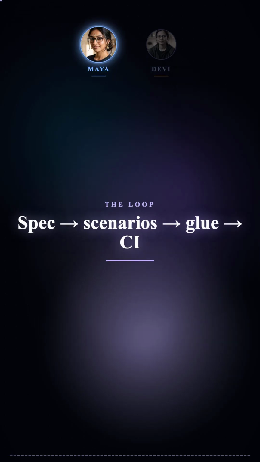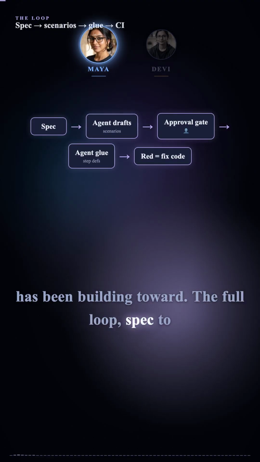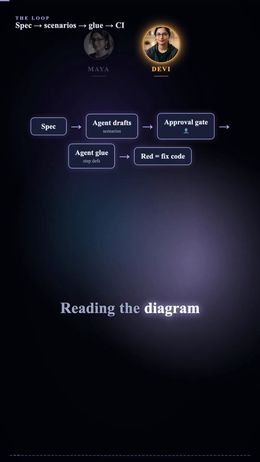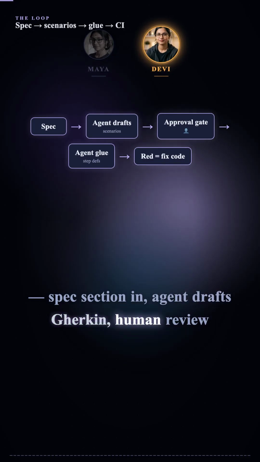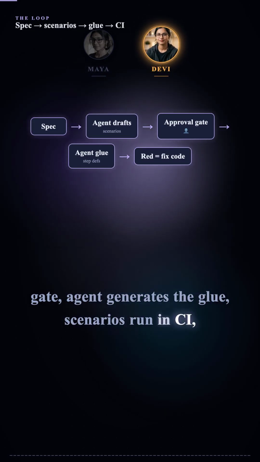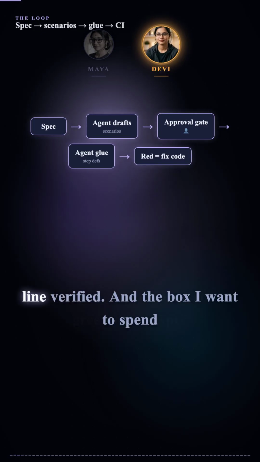Okay, this is the slide the whole deck has been building toward. The full loop, spec to verified behavior, end to end. Reading the diagram, spec section in, agent drafts gherkin, human review gate, agent generates the glue, scenarios run in CI, red loops back to fixing code, green means spec line verified.